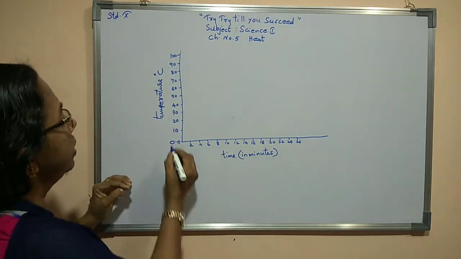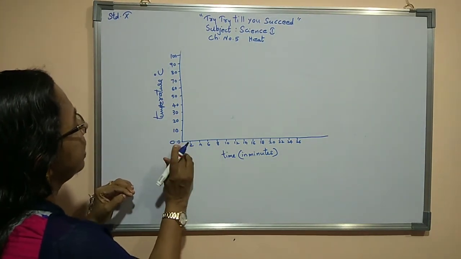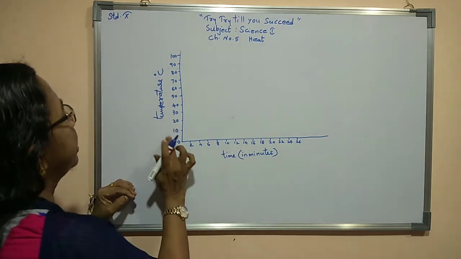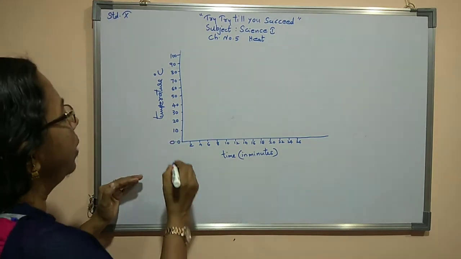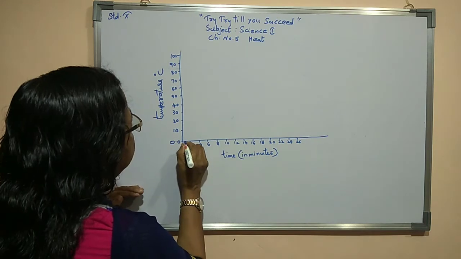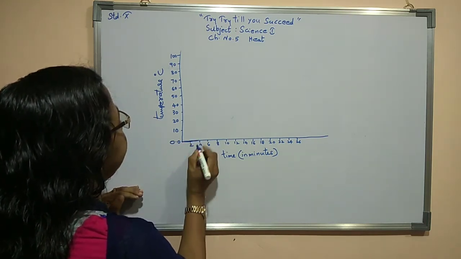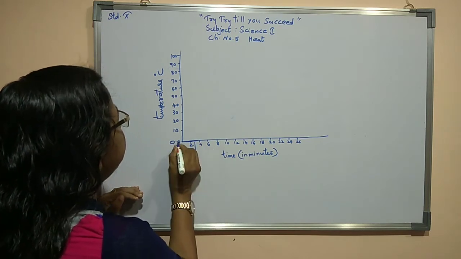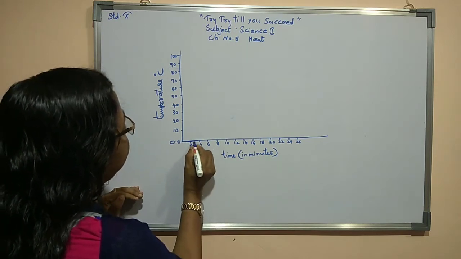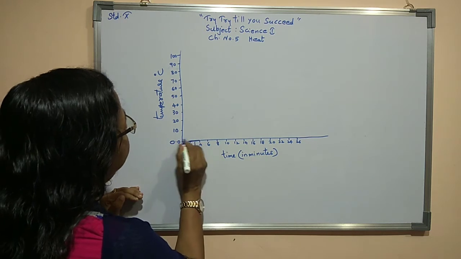Now here at 0 degree Celsius, both the sides 0 minute here, here 0 degree Celsius is there. Now as and when, till 4 minutes I can say, here 0 degree Celsius is there, that means ice will be there till 4 minutes.